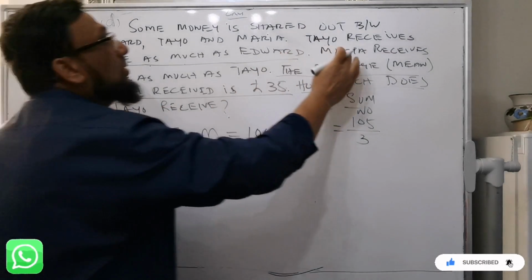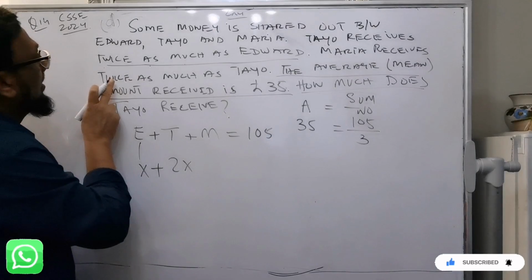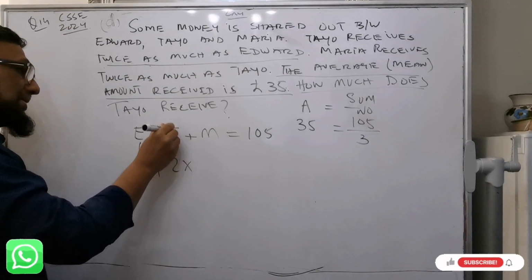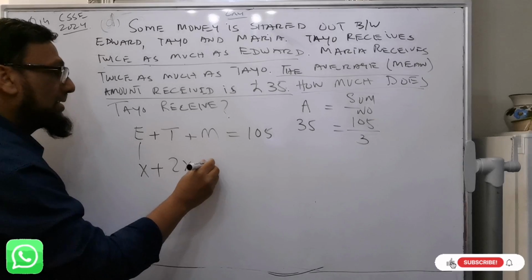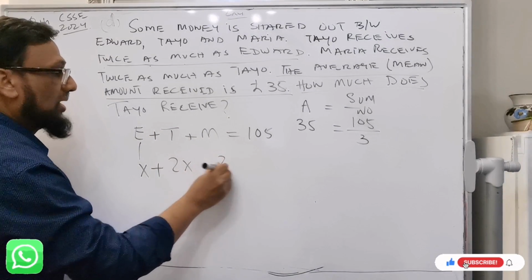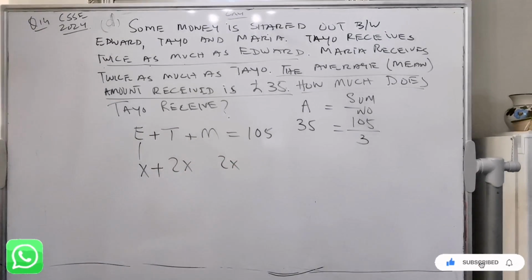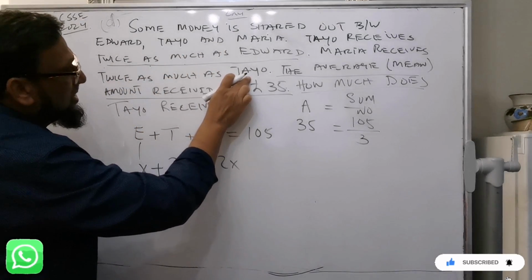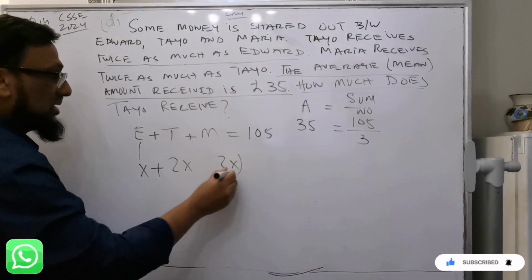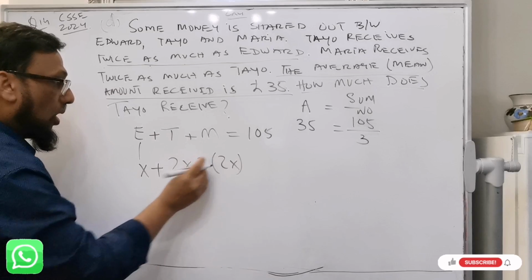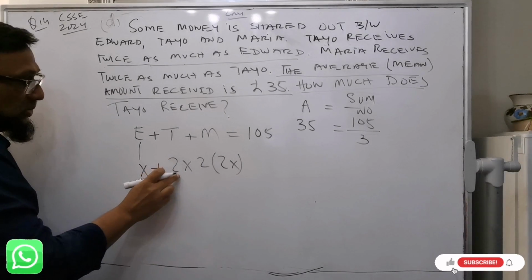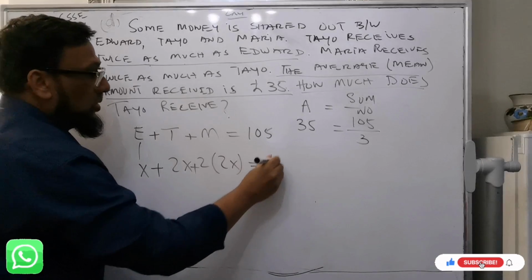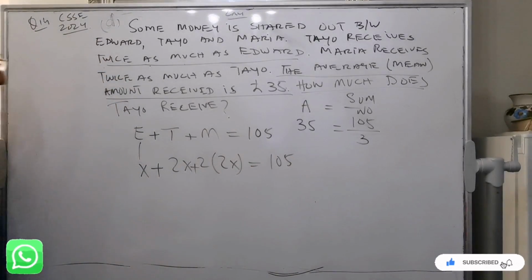Now, Maria receives twice as much as Tayo. Tayo is 2x, so Maria is 2x times 2, and the total equals 105.